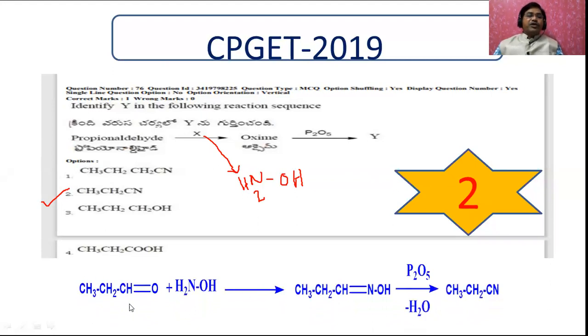This is propanaldehyde, and when treated with hydroxylamine, the water is removed, and in the form of water you get the oxime. This oxime, when treated with phosphorus pentoxide, a dehydrating agent, loses water: OH from here and hydrogen from here. Therefore the compound you get is ethyl cyanide.